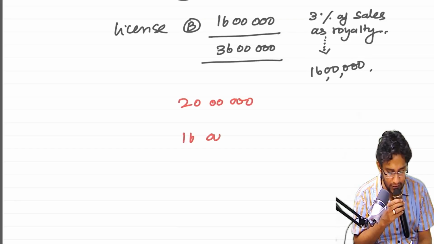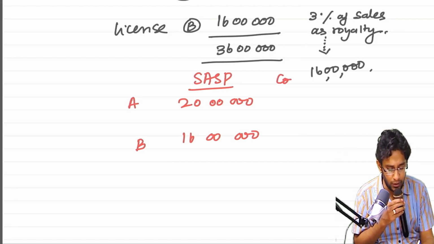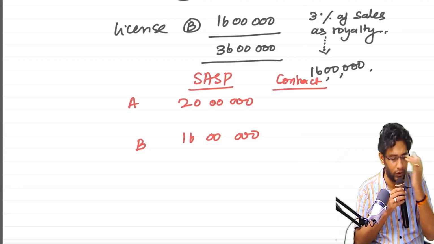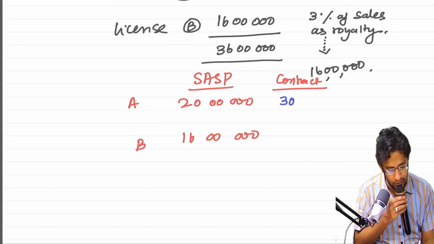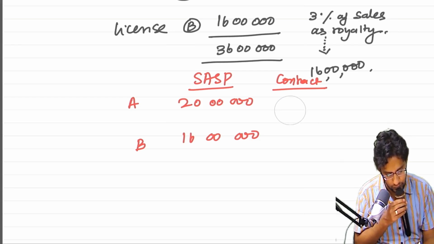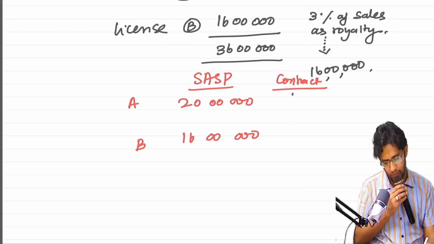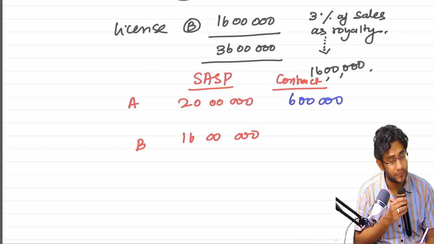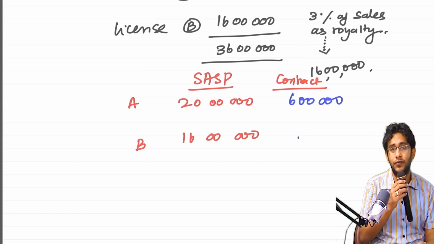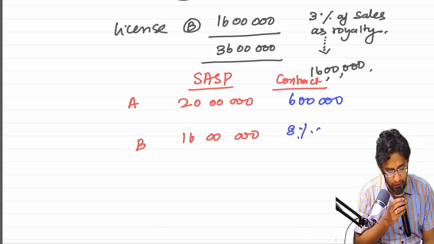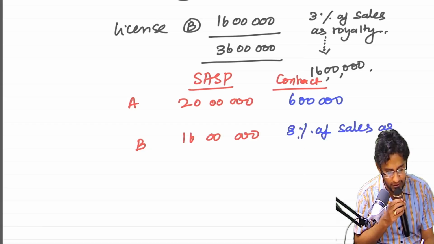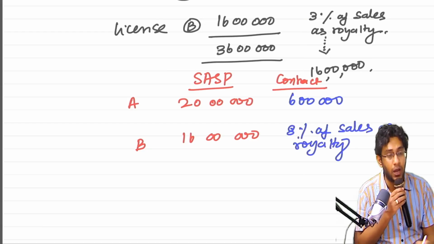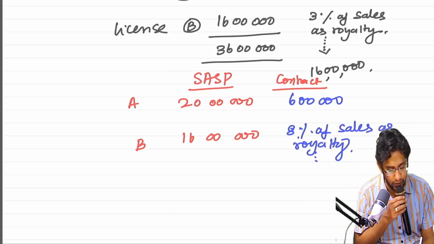20 lakhs and 16 lakhs for A and B, these are the SASPs. In the contract, how this fellow wrote is, he will receive a fixed consideration of, I don't remember the numbers actually, but anyway, 6 lakhs here. And here, instead of 3%, he will receive some 8% of sales as royalty. And the worth of this 8% as on today comes to 3 lakhs.